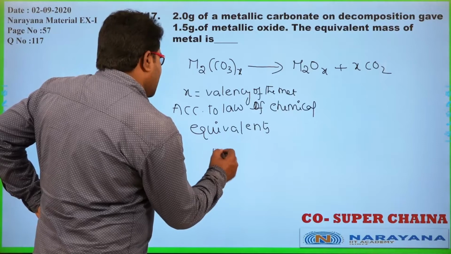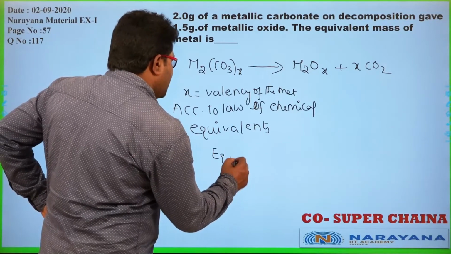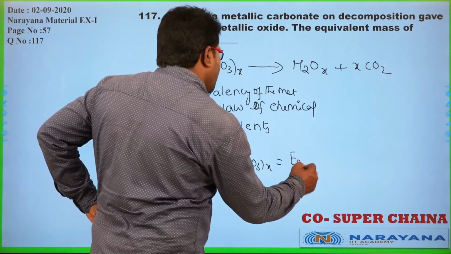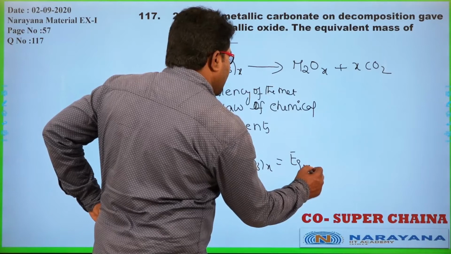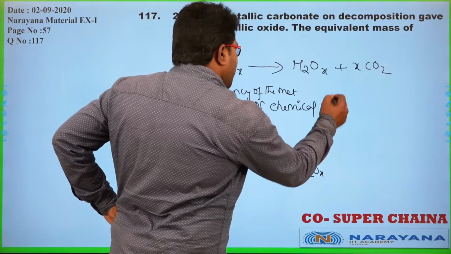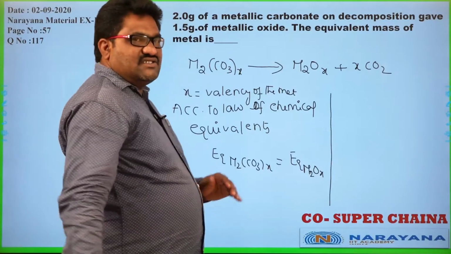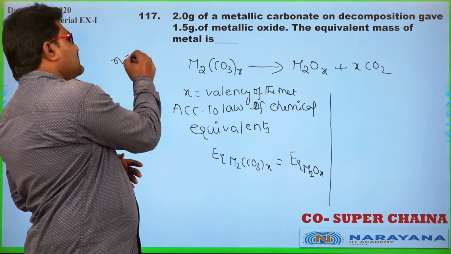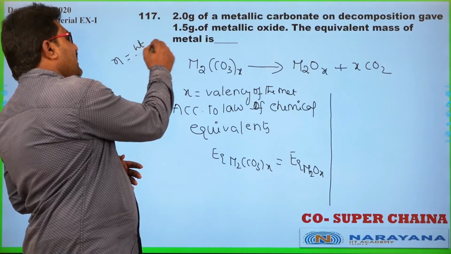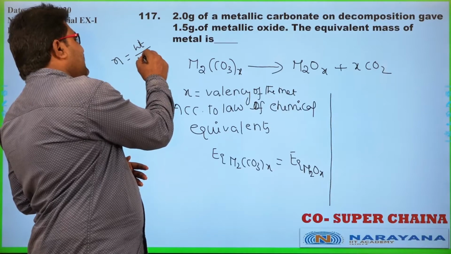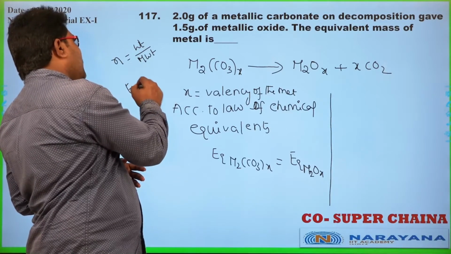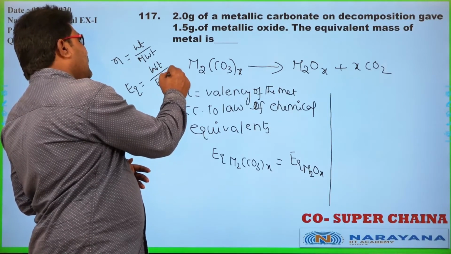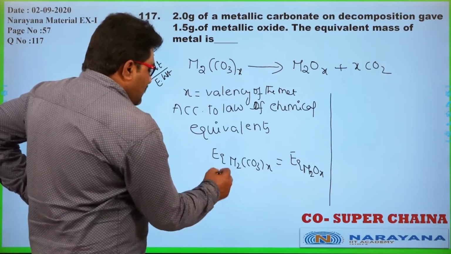So, equivalence of metal carbonate should be equal to equivalence of metal oxide. So, how can we find the equivalence? As per the number of moles, how can we find the number of moles? Yes, number of moles can be found by doing weight by molecular weight of the substance. Similarly, number of equivalents can be calculated by using the formula weight by equivalent weight of the substance.